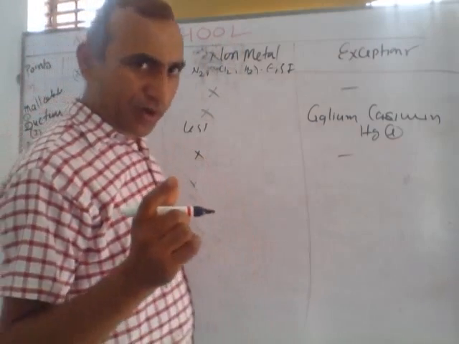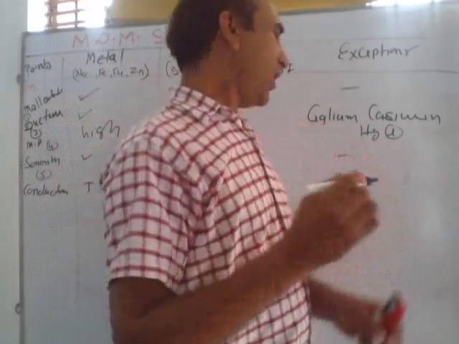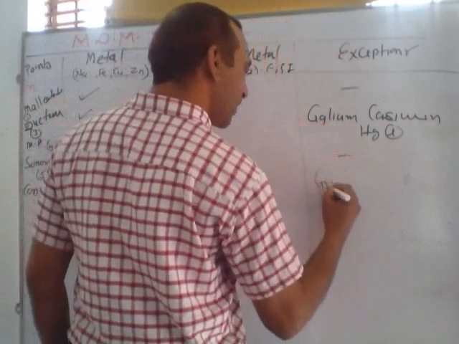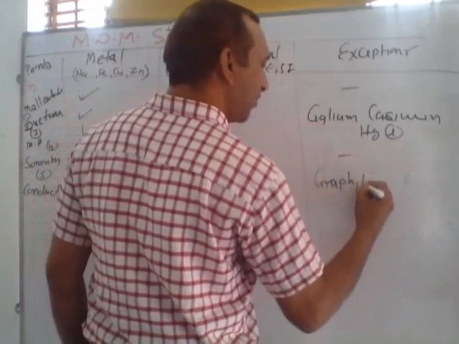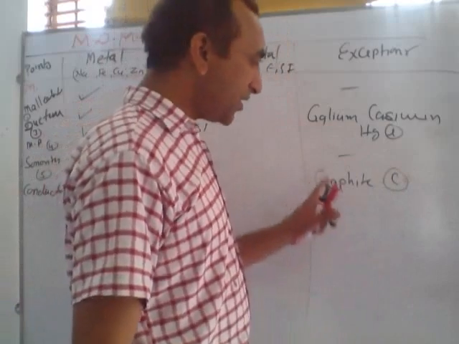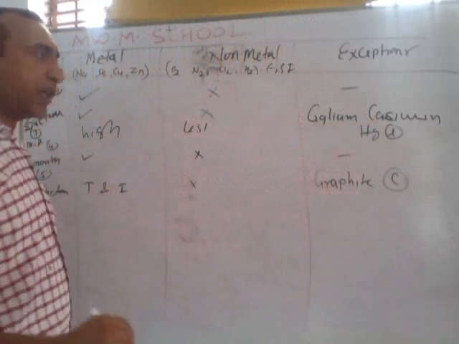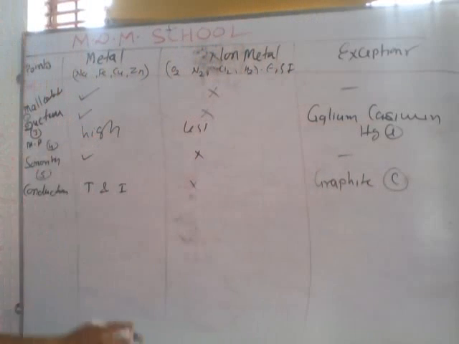Have you heard about graphite? The nib of a pencil is made of graphite. Graphite is made of carbon. This is an allotrope of carbon. Carbon is a non-metal, but this is a conductor. Graphite is a non-metal, but it is a conductor of current.